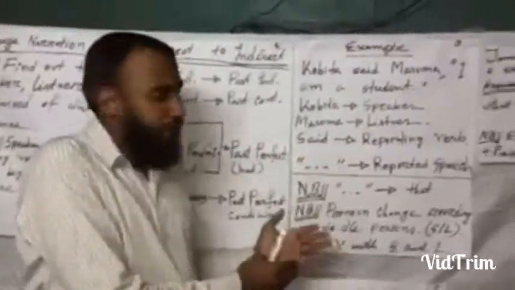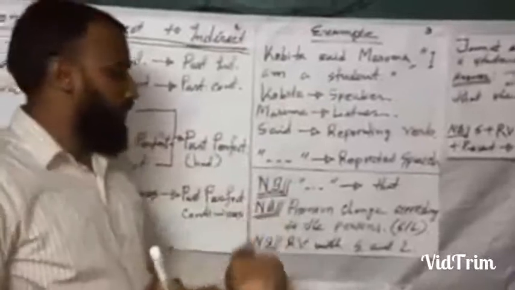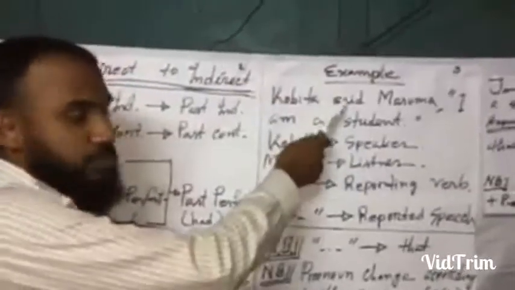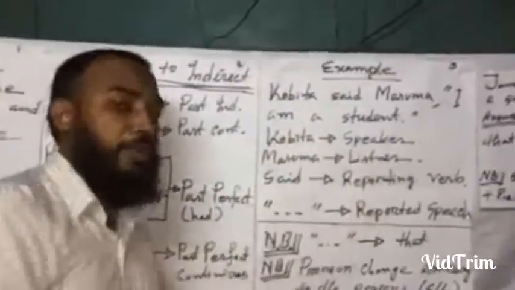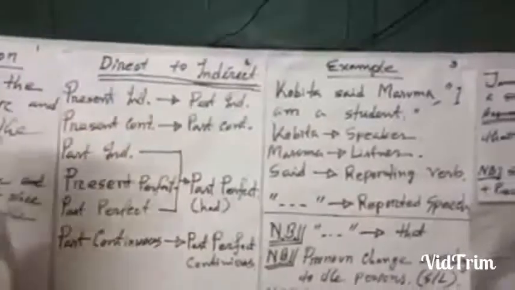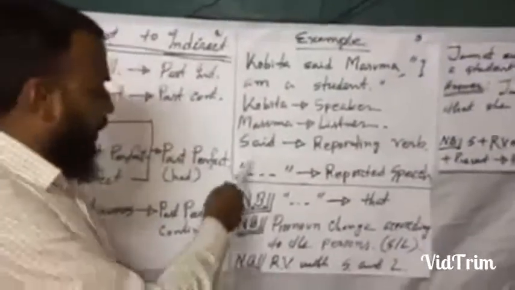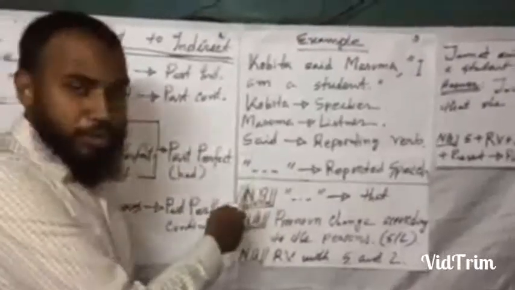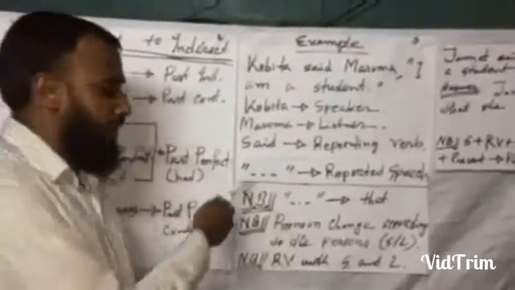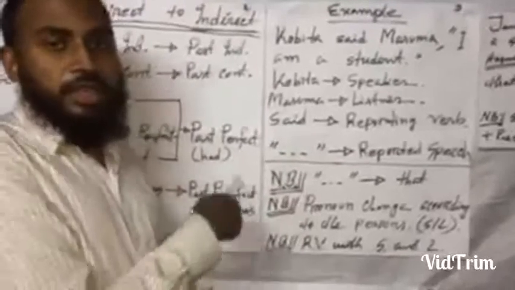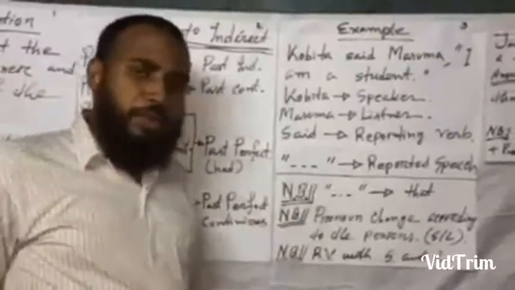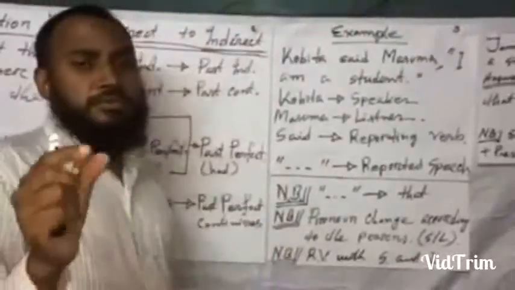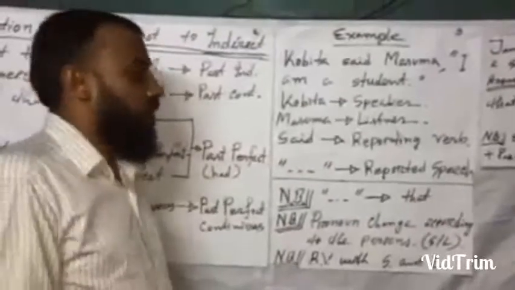She is listening to Kobita's speech. Here said is a reporting verb. Remember these three things. And a very important thing is that here I point out the inverted comma. All of you know that this is the inverted comma. That means within the inverted comma there are some sentences, some words, some phrases of the speaker.